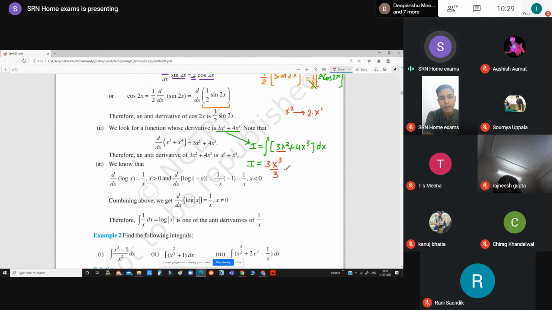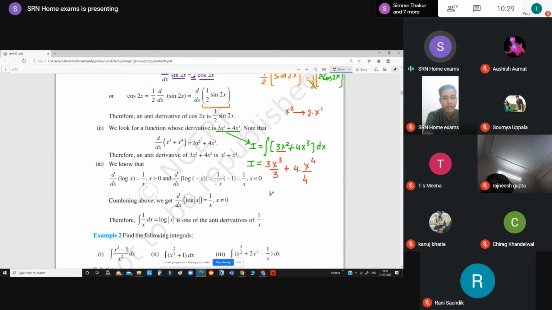Now exactly in the same way we are going to solve 4x cube. 4 is as it is. Now look at this x cube. This x cube is going to be written as x raised to the power 4, because the exponent is increased by 1 and the power will be written in the denominator.